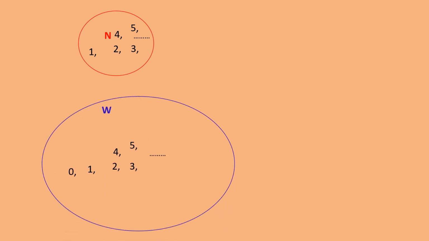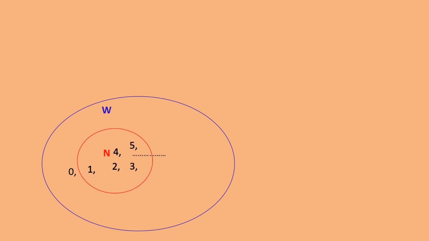Now let us see the representation of natural numbers. Natural numbers, as we have done, are 1, 2, 3, 4, 5. Whole numbers are 0, 1, 2, 3, 4, 5. What you can see here is that natural numbers also lie inside whole numbers. Therefore, you can say that natural numbers belong to whole numbers.